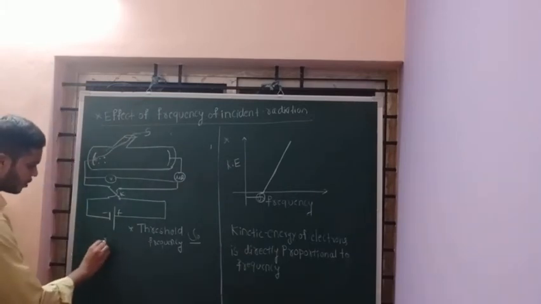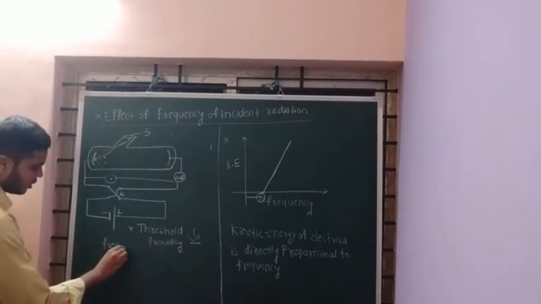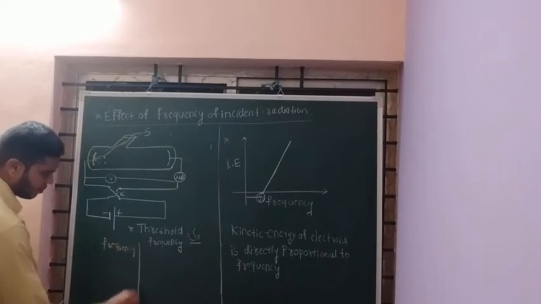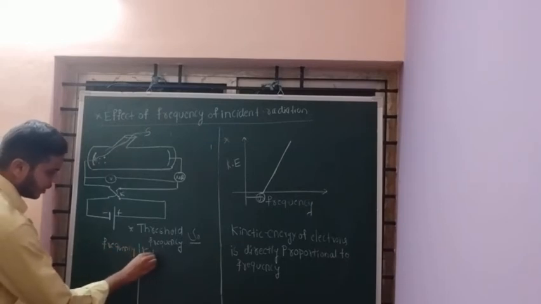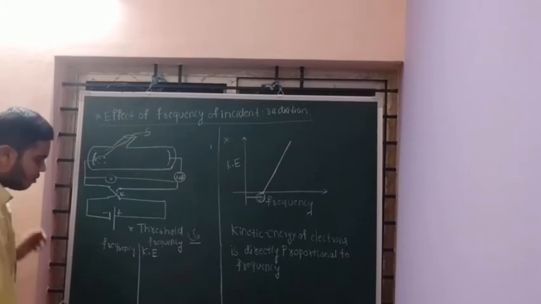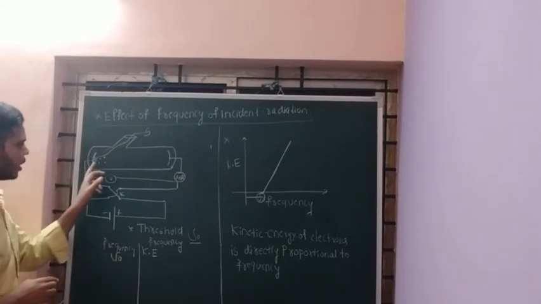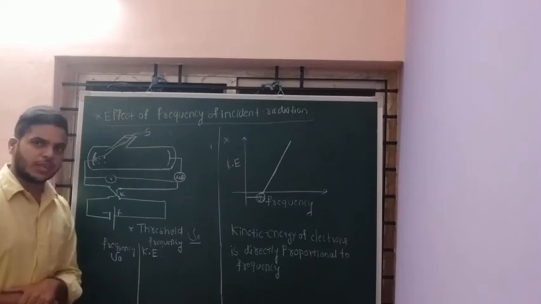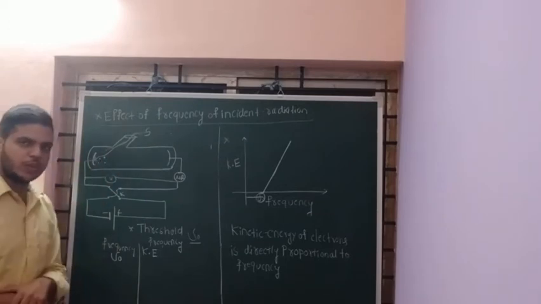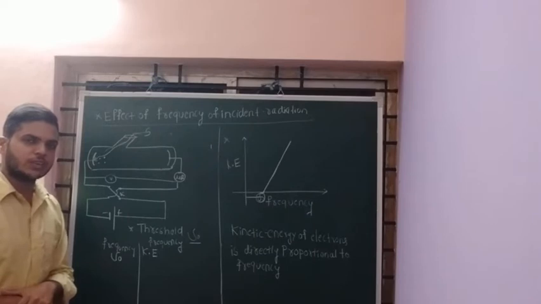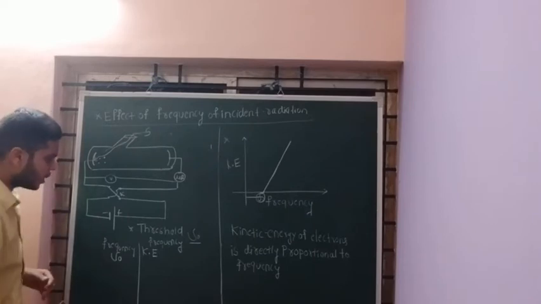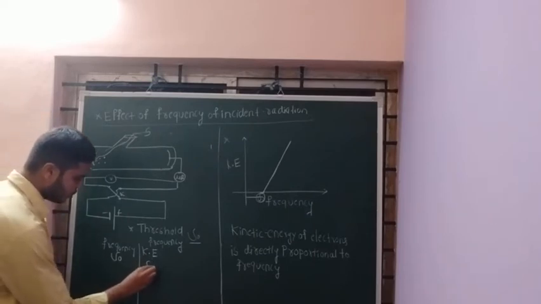Therefore, here you take frequency on one axis and kinetic energy on the other. When frequency is equal to the threshold frequency, the electron is just coming out of the metal surface, but it is not moving. The velocity of the electron is equal to 0. Therefore, kinetic energy is equal to 0.